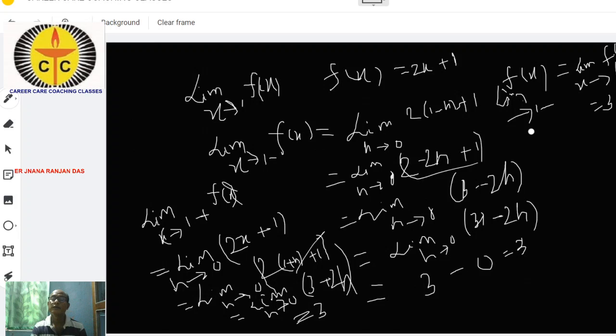So the limit as x tends to 1 of f(x) is equal to 3. So this is the procedure of solving the limit and continuity by this method.